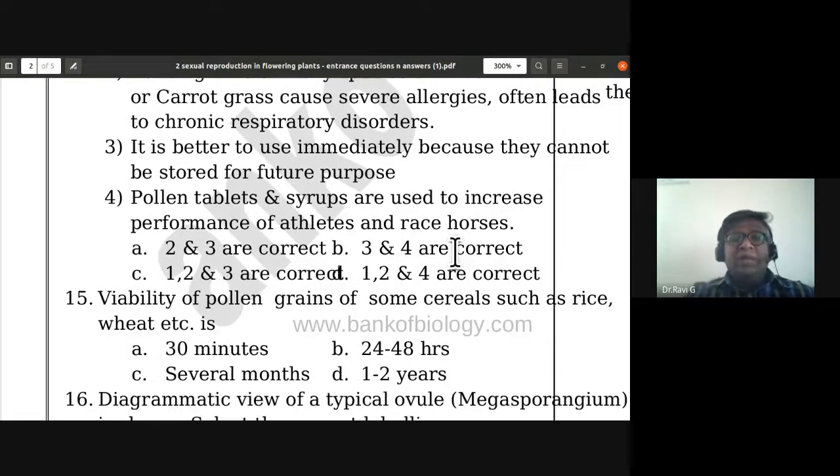Pollen tablets and syrups are used to increase performance of athletes and race horses. So statements one, two, and four are correct. The third statement is wrong. So D is the answer.